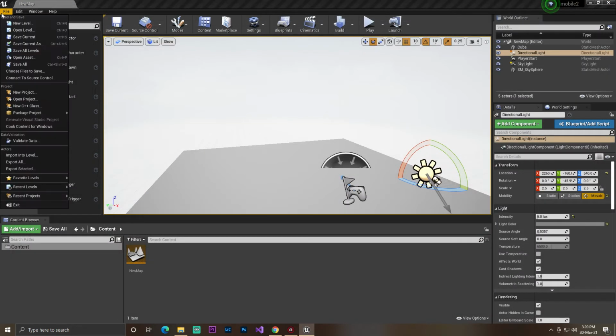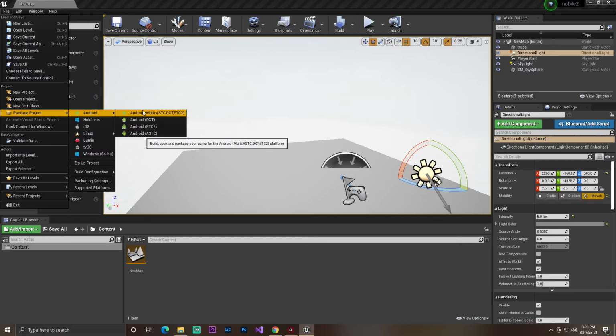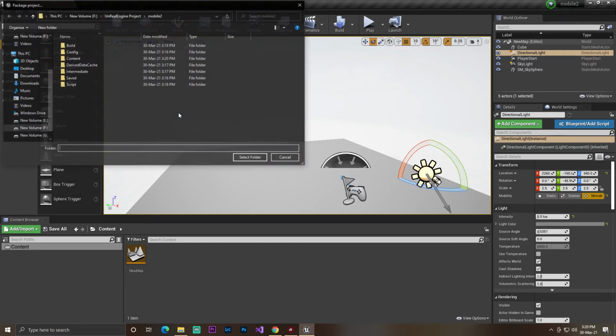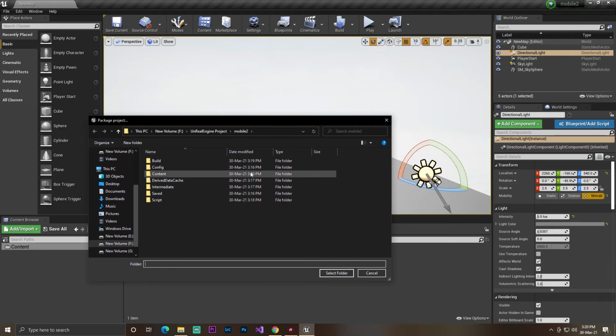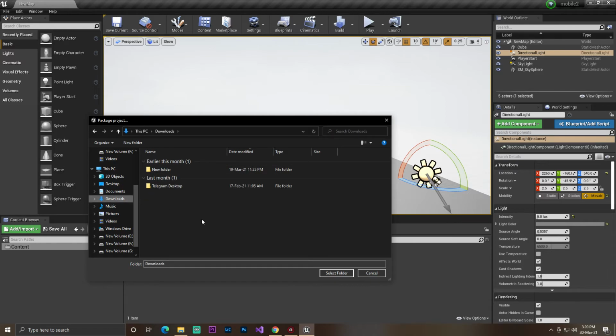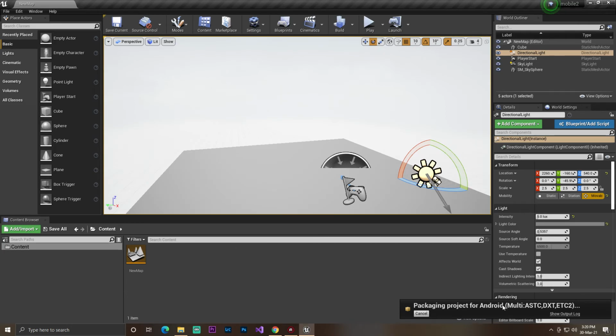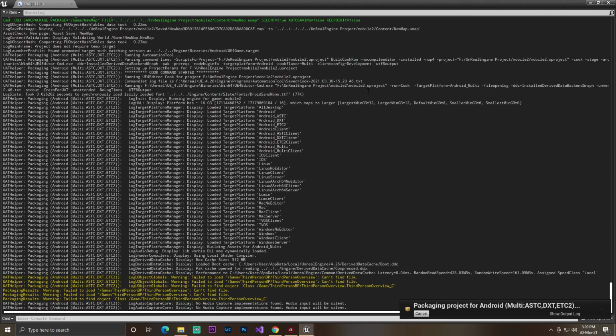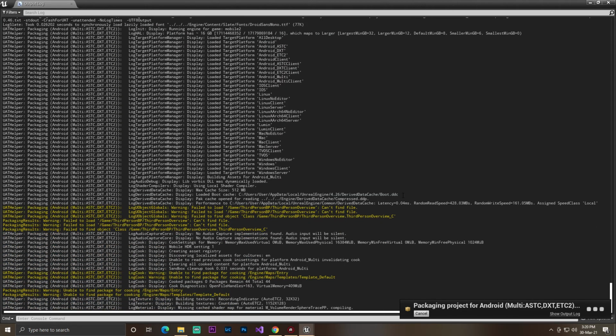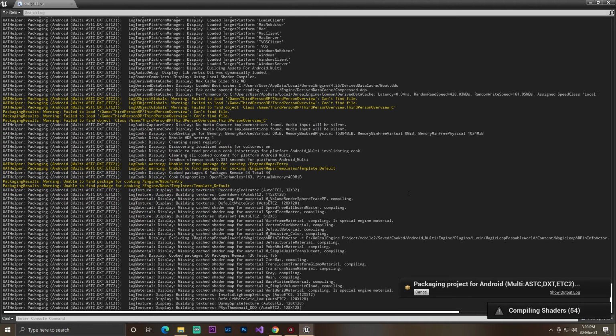Now click on save. Now click on Files, then Packaging, then Android. Then you can set multi, DXTC, ETC to ASTC. I prefer to always export for multi, ASTC, DXTC and ETC2, so it supports all the Android versions. Then, as you can see, it is not showing me any documentation to go to or anything else to do. Now you need to set any folder where you want to save your APK, or your game. Just select, and here you can see the packaging has started. It means that we have successfully set up our project for exporting the game for Android. Okay, in the same way you can also export your game for Android.